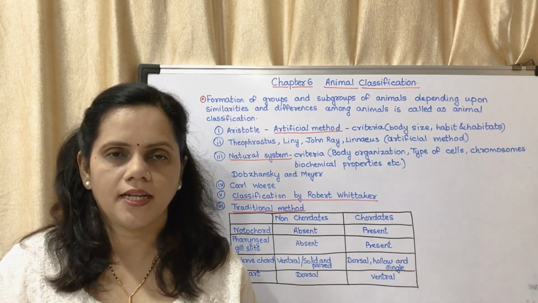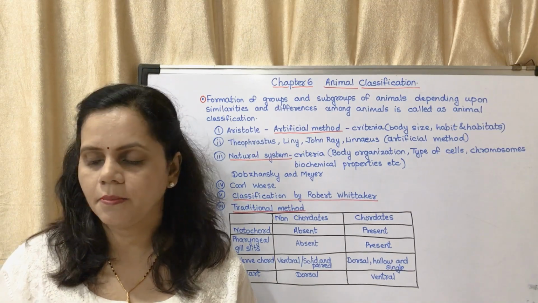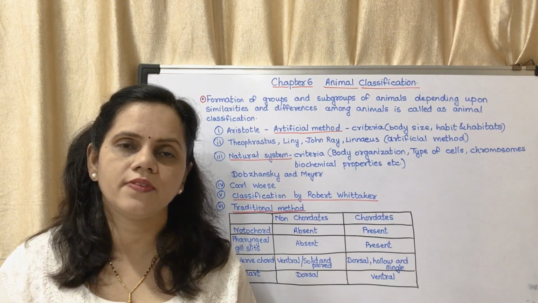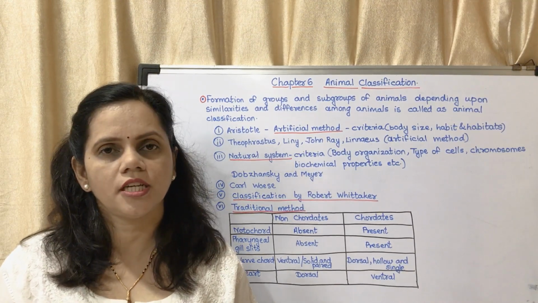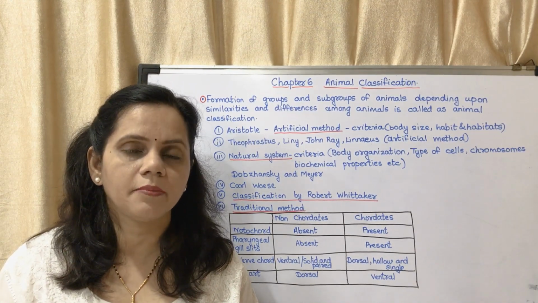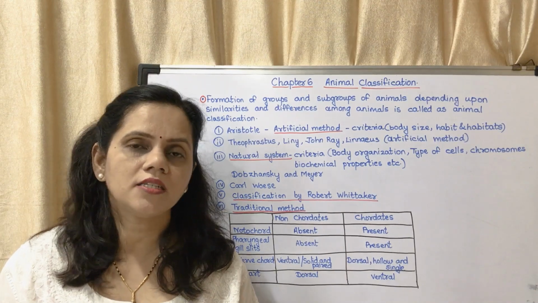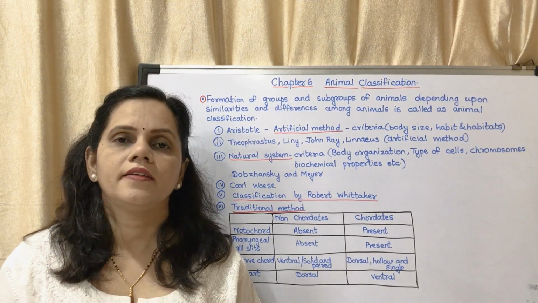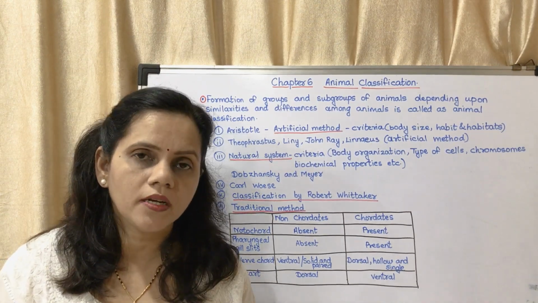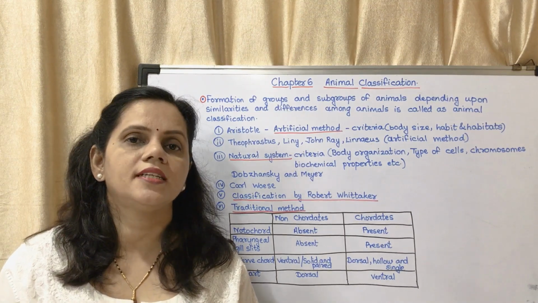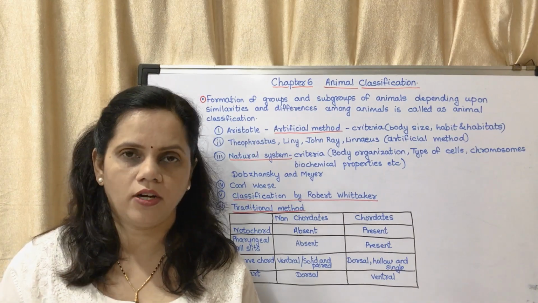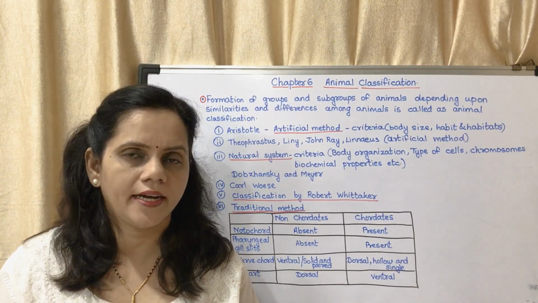How are the plants classified? This also you had studied last year. The plants are classified based on the presence or absence of their organs. That is, whether the plant body could be differentiated into root, stem or leaves, whether they have conducting systems like xylem and phloem, whether they form flowers or not, whether they form seeds or not. If seeds are formed, whether they are open or closed. If seeds are closed, then whether it is monocot or dicot. So there were several criteria.